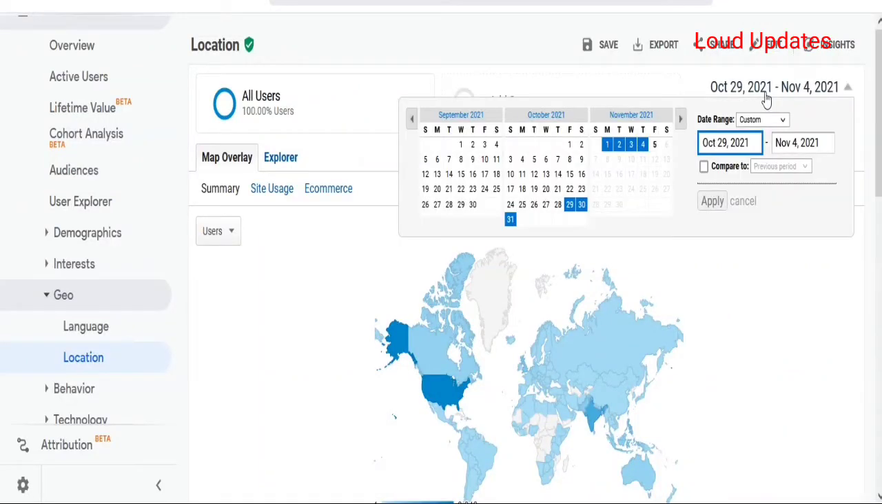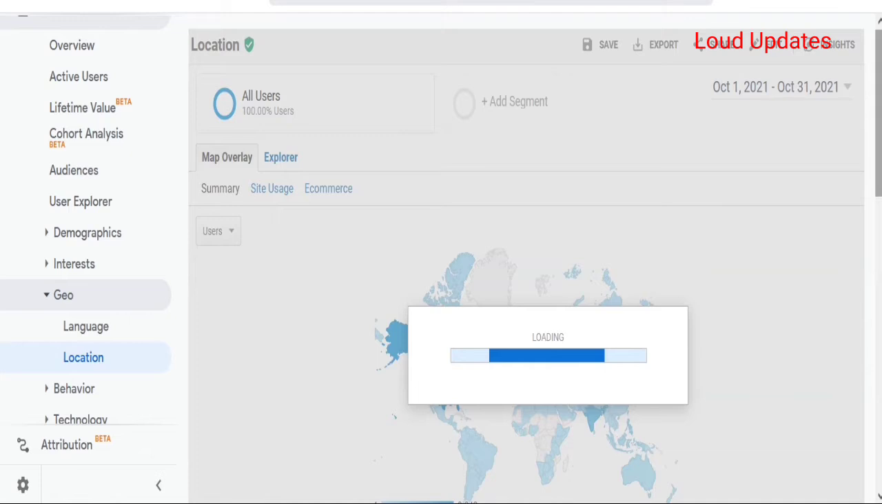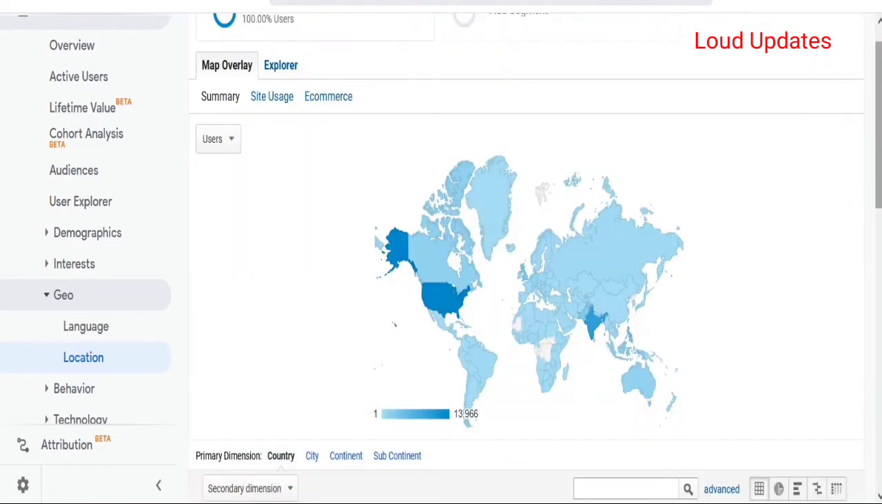Last month in October, how much did I earn? Let's select the last month, October 1 to 31. So here I select last month and let's apply. So how much traffic did I have last month?